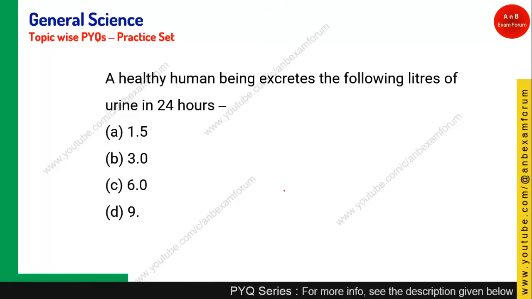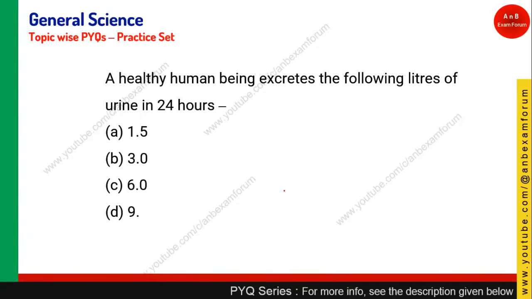Let's see. A healthy human being excretes how many liters of urine in 24 hours? In 24 hours you should remember it is 1.5 liters.